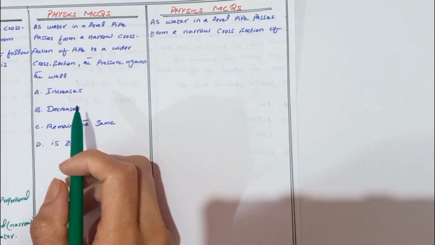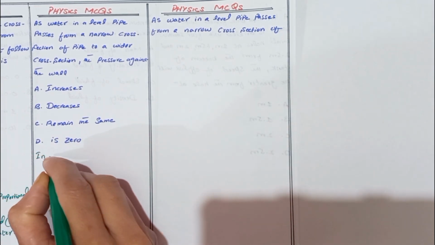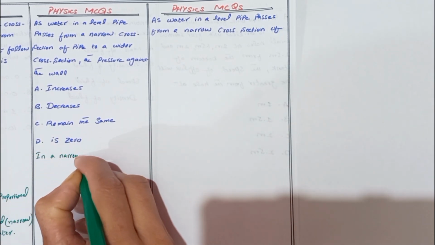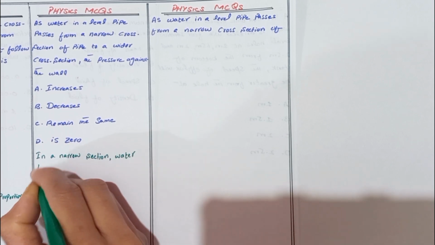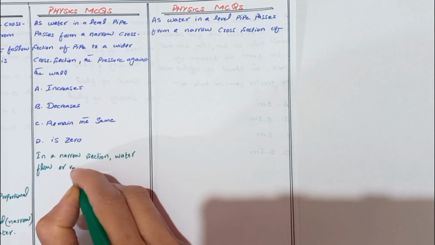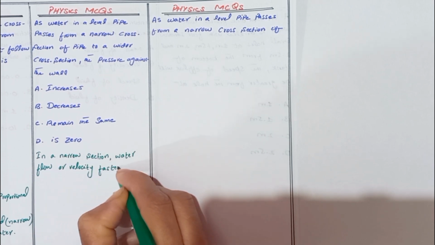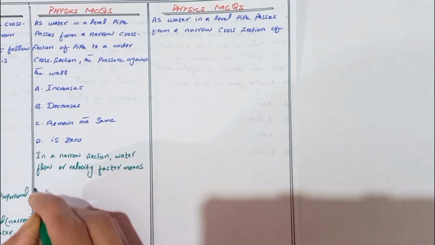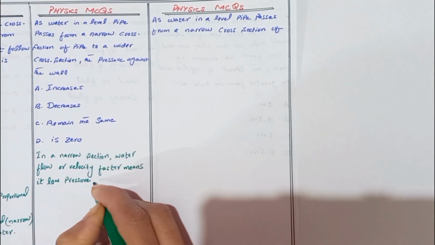Now we discuss the other physics MCQ: as water in a level pipe passes from a narrow cross section of pipe to a wider cross section, the pressure against the wall increases, decreases, remains the same, or is 0. We know that in a narrow section, the water flow or velocity is faster, which means low pressure.